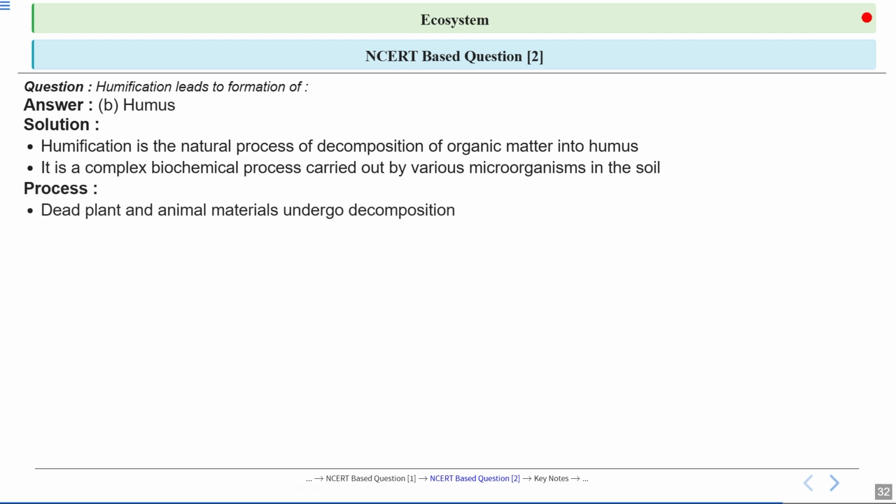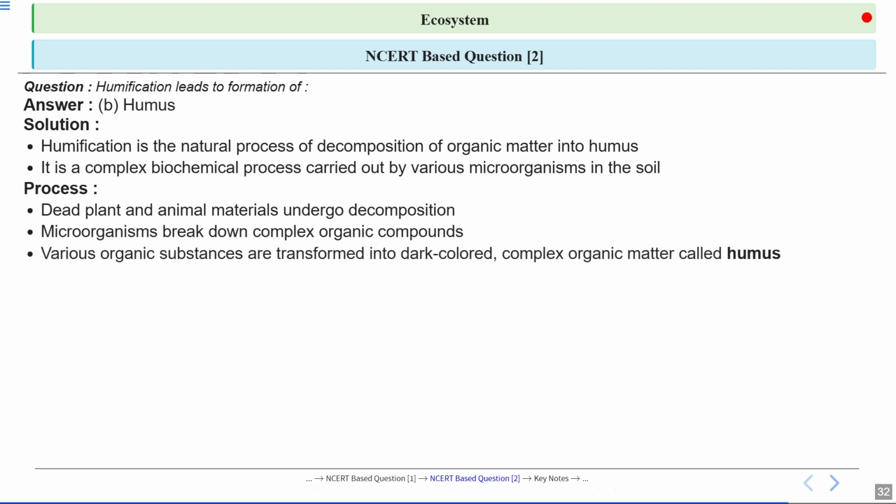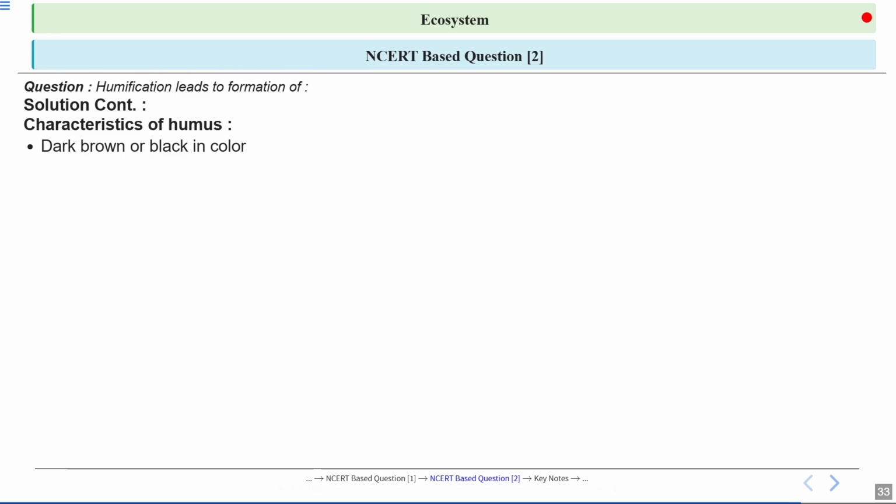What is the process? Dead plant and animal materials undergo decomposition. Microorganisms break down complex organic matter, and various organic substances are transformed into dark colored complex organic matter called humus. Characteristics of humus: it is dark brown or black, rich in organic matter, and has a complex chemical structure.